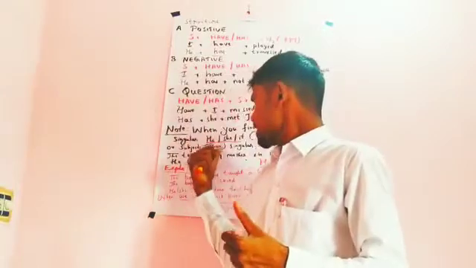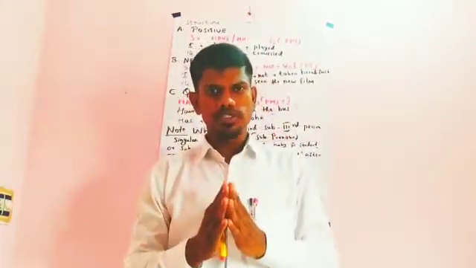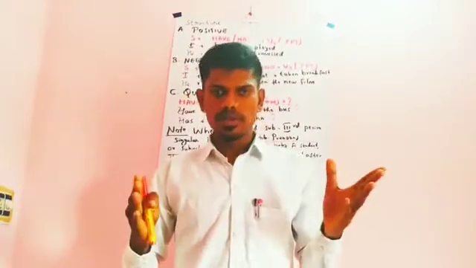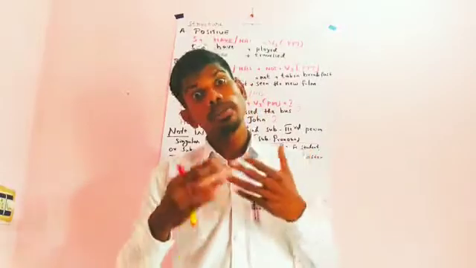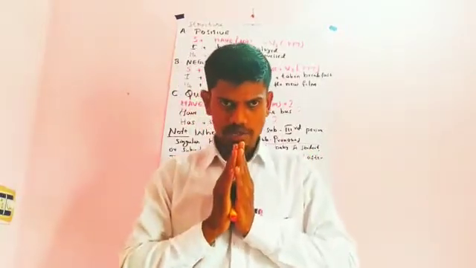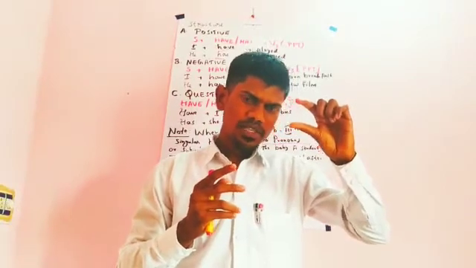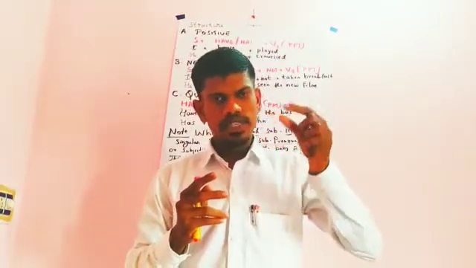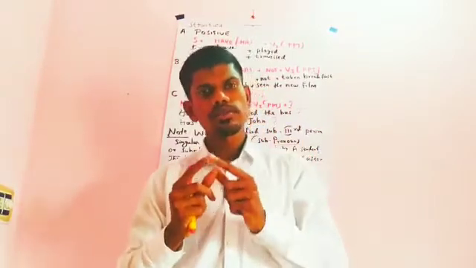Then after that you should know when we have to use this present perfect. Probably we use present perfect all the time. For example, what are you doing? I have done my homework. People will say like this. This is not totally wrong in English, because the question is in the present progressive tense. The same thing applies while you are responding to a question: the answer must be in the same tense.